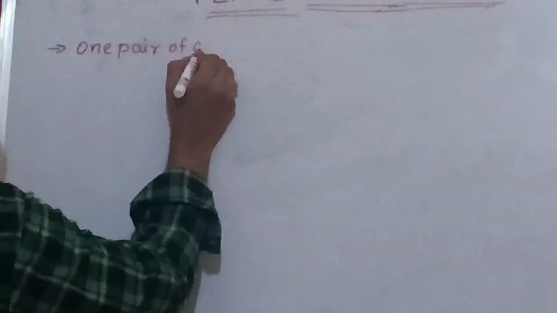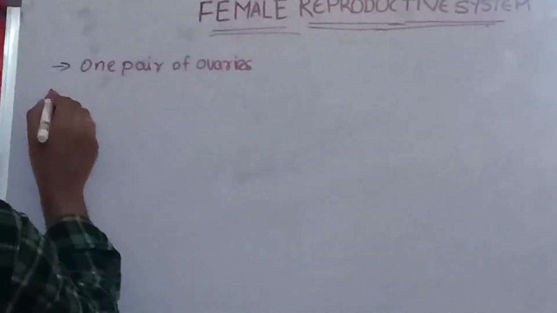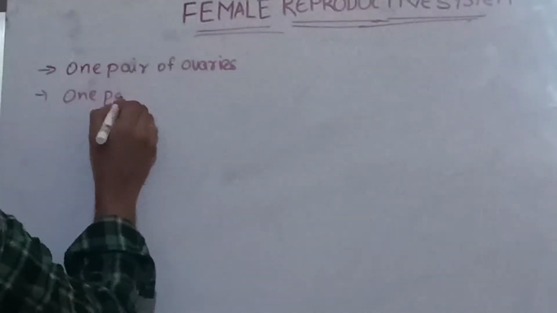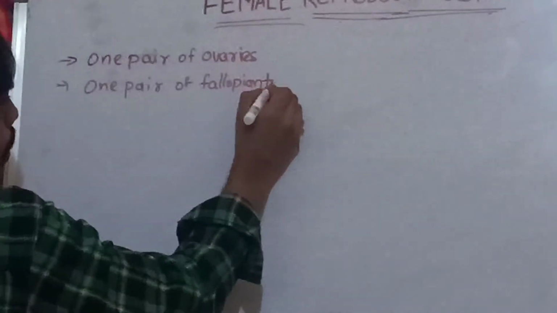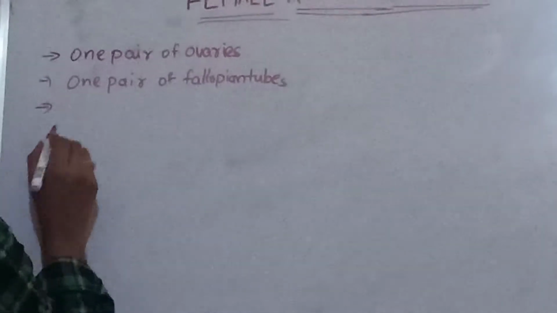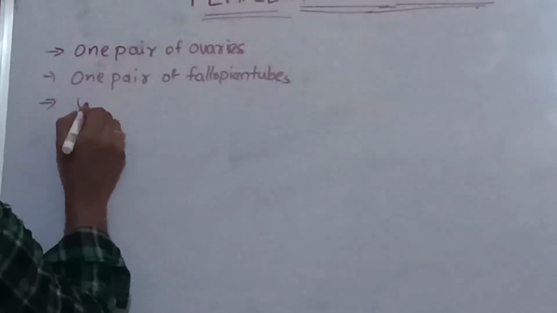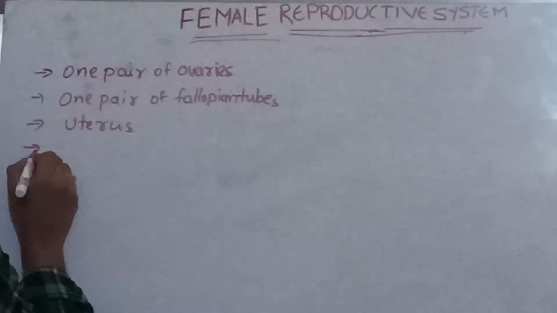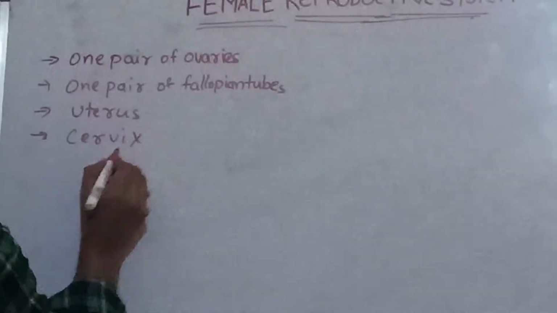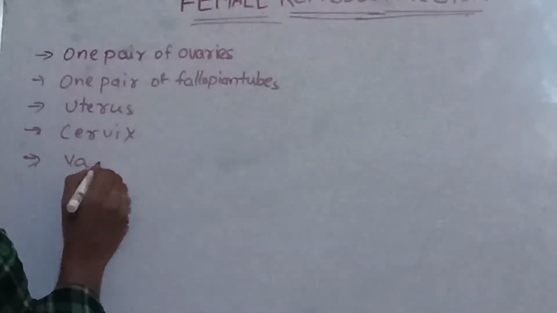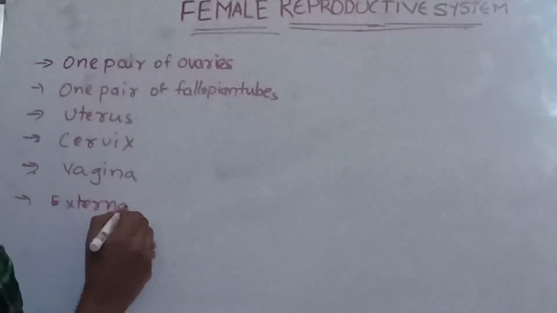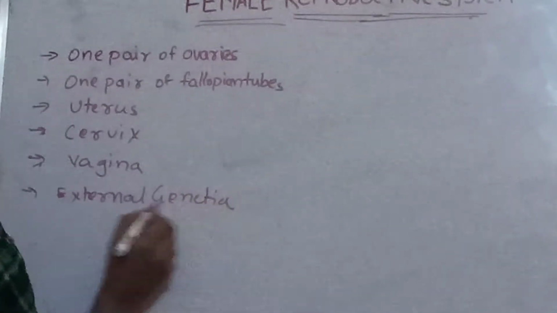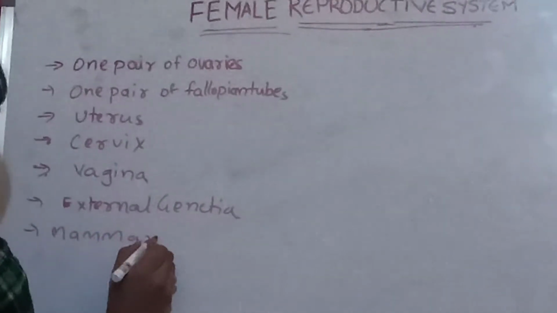One pair of ovaries and one pair of fallopian tubes, uterus, after that cervix and vagina, external genitalia, after that mammary glands.